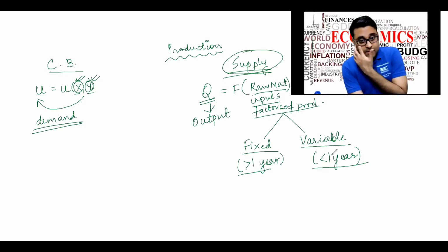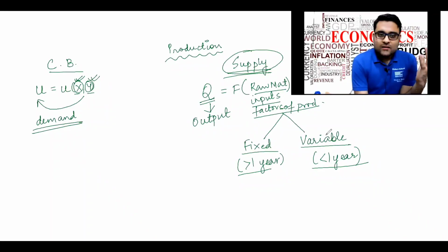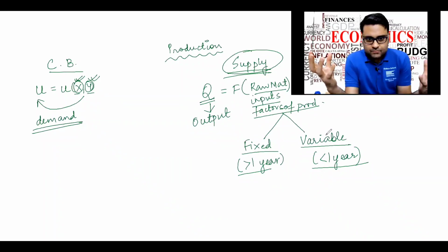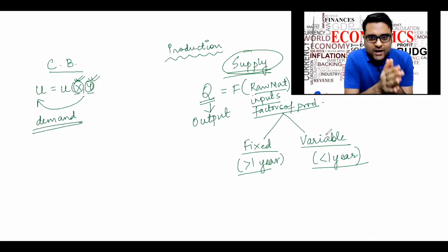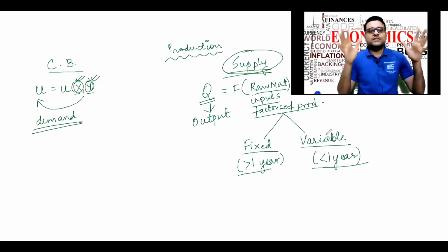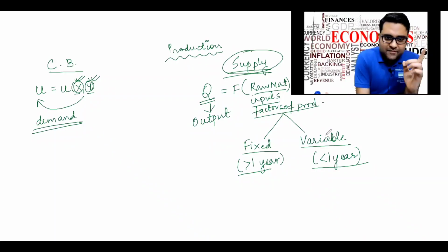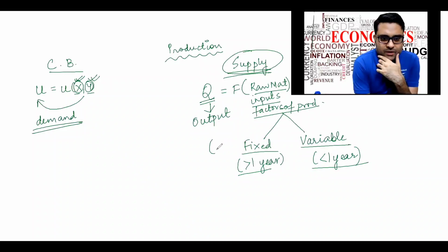So there can be multiple factors of production, but what I do is I club all the fixed factors of production into just one factor, and for theoretical purposes I call it capital.